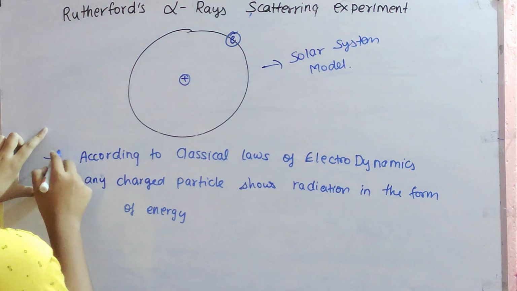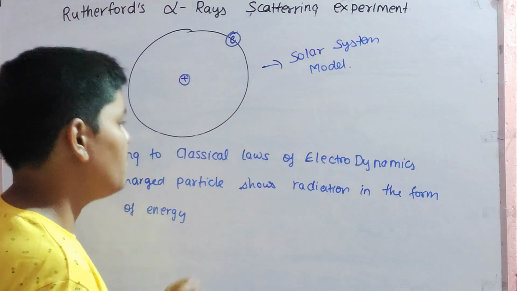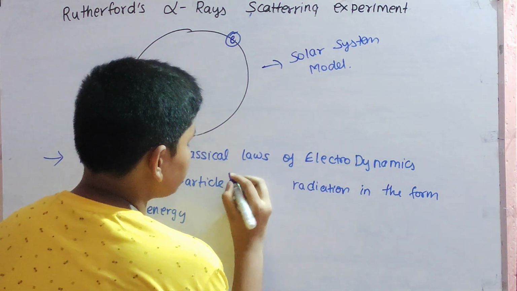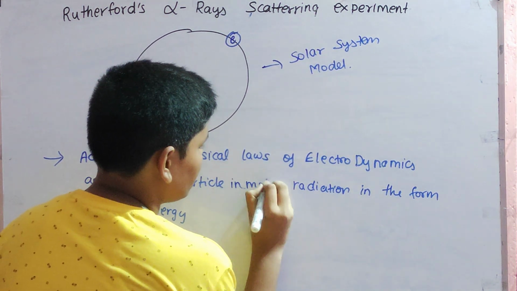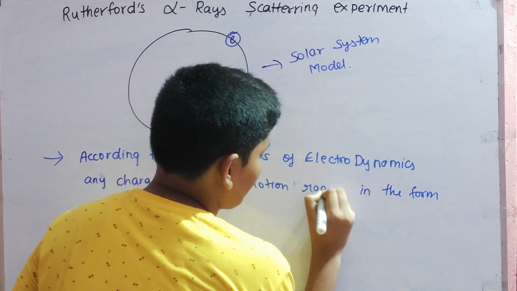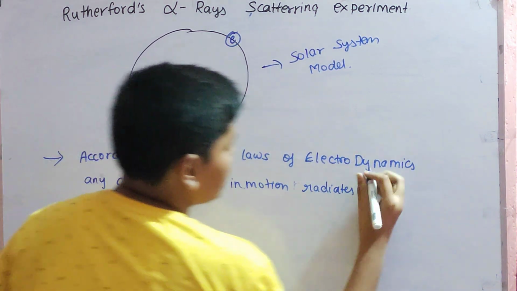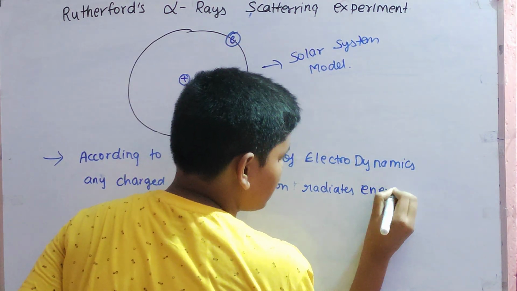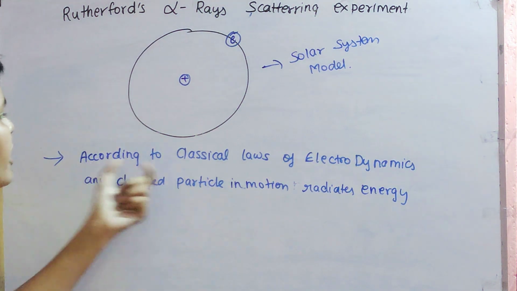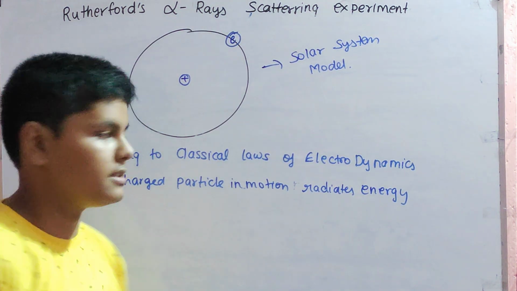According to the classical laws of electrodynamics, any charged particle in motion radiates energy. This was a big point. According to classical laws of electrodynamics, any charged particle in motion radiates energy.